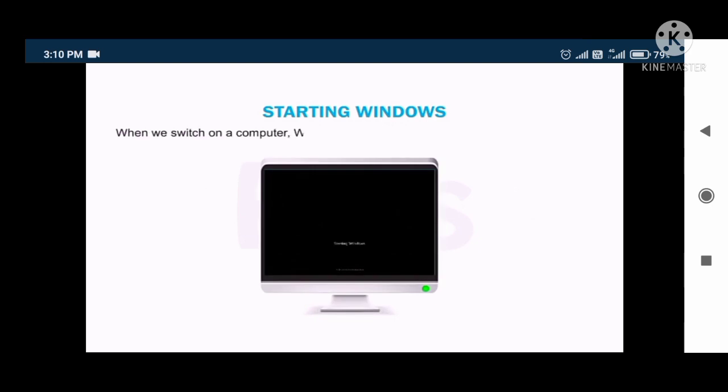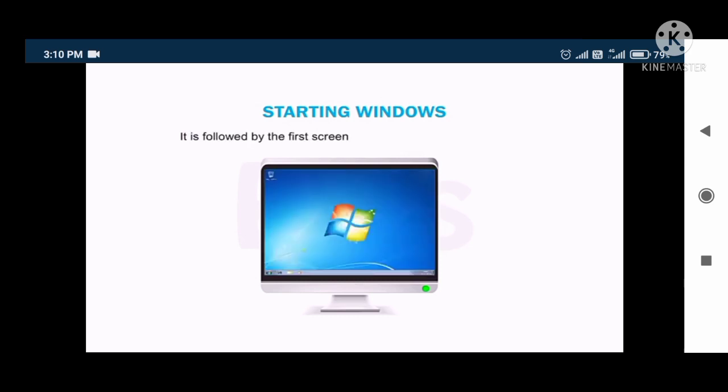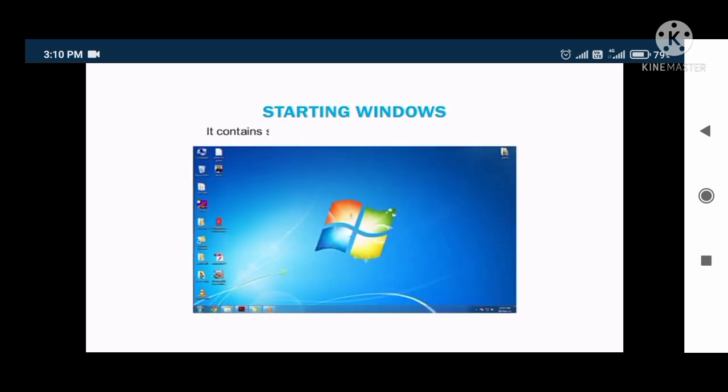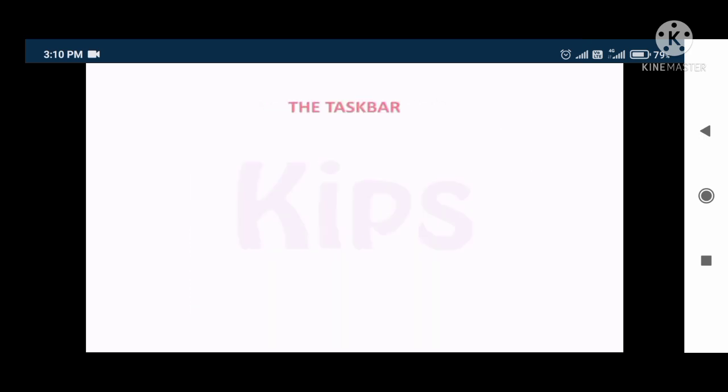Starting Windows. When we switch on a computer, Windows starts automatically and displays a welcome message. It is followed by the first screen of Windows known as the desktop. It contains some graphics or symbols known as icons.